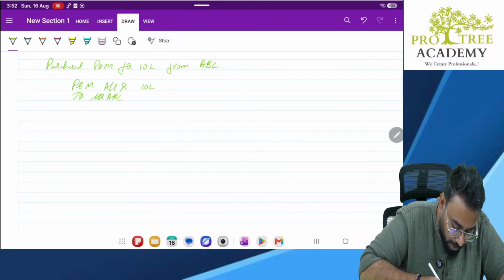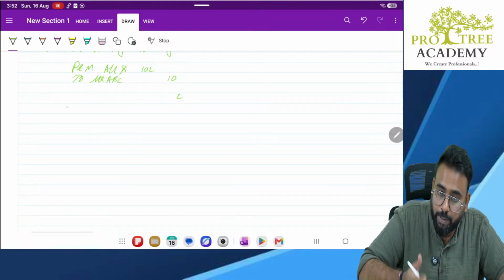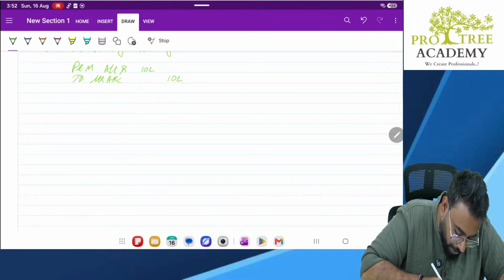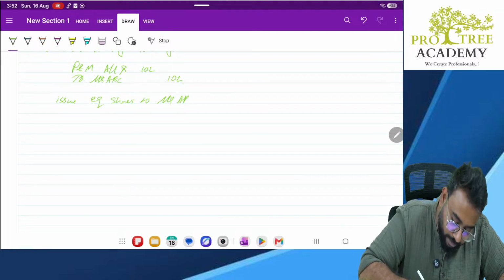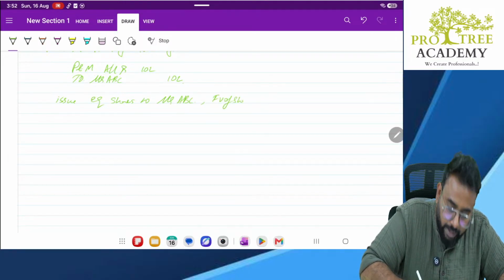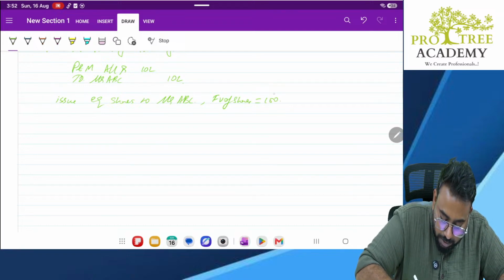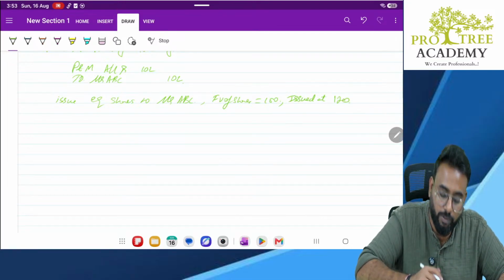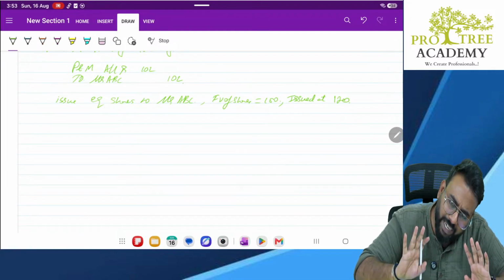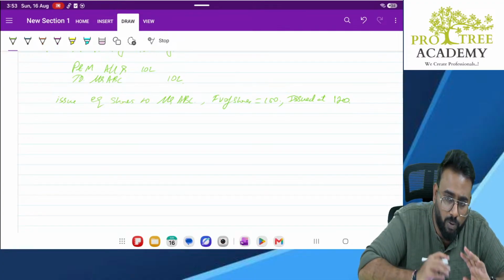Correct? Instead of making the payment in cash, I issue equity shares to Mr. ABC. Face value of shares is 100, but issued at say 120. Now what will happen? Journal entry will remain the same.